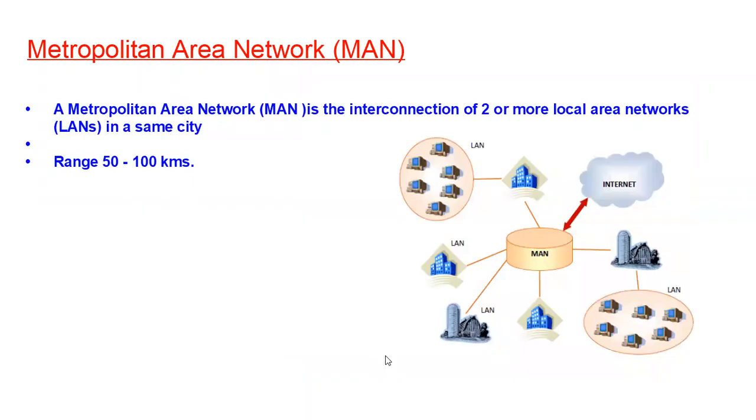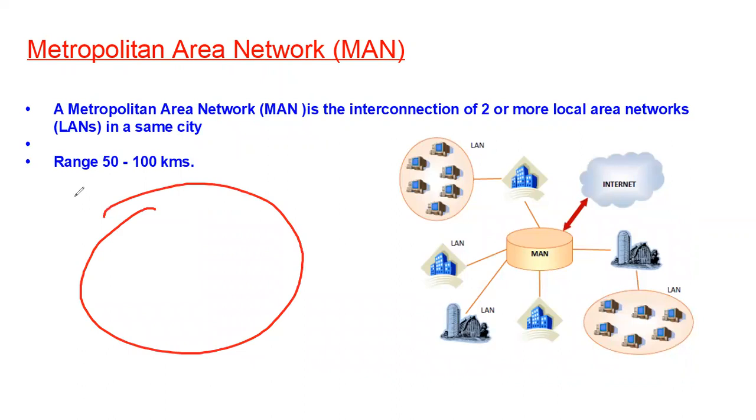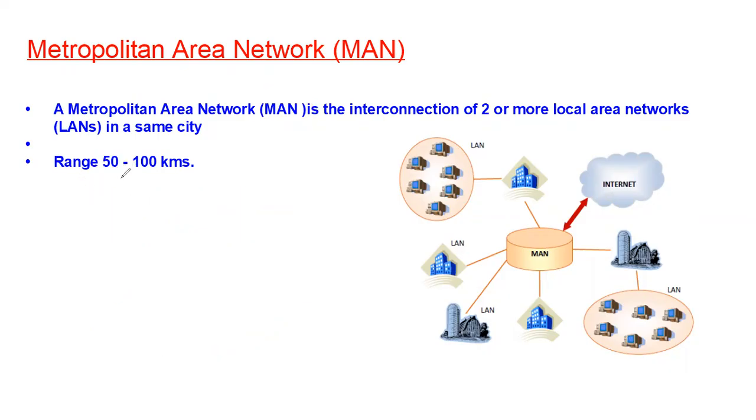Then we have metropolitan area network or MAN. So MAN is the interconnection of two or more LANs in the same city. Let us say in London you have two different LANs. In the same city, you have two different LANs, and if you connect these two different LANs in the same city, it will form the metropolitan area network. And the range of this metropolitan area network is from 50 kilometers to 100 kilometers. So LANs connected in the same city is known as metropolitan area network.